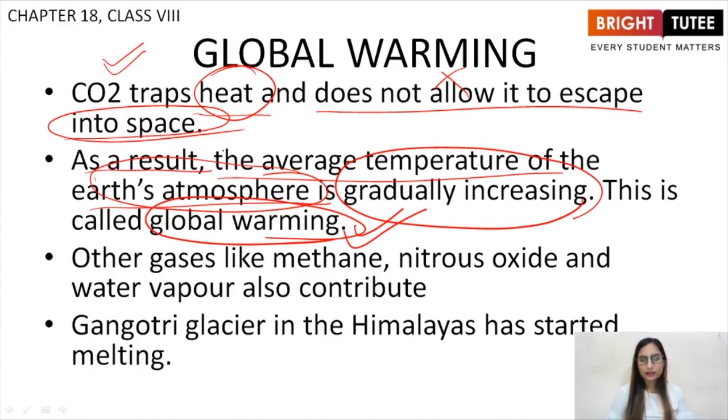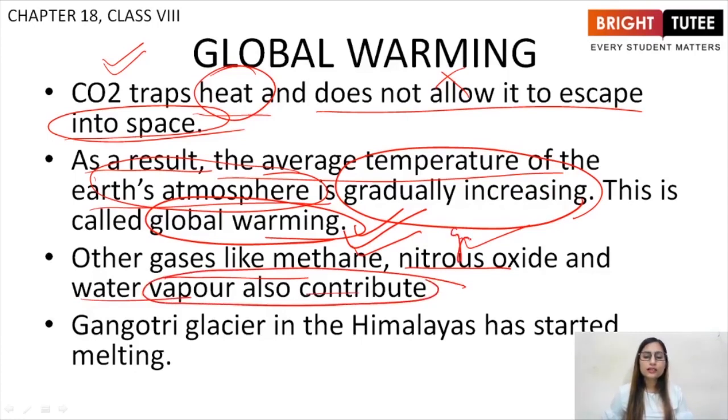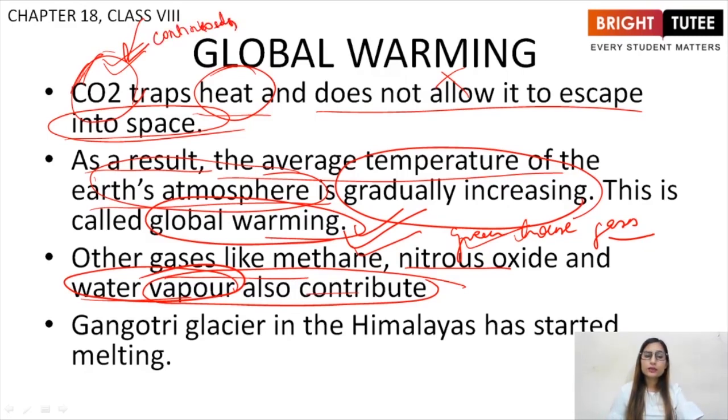Other gases like methane, nitrous oxide, and water vapor also contribute because all of these are greenhouse gases, right? Water vapor is also a greenhouse gas. So they are contributing to the increase in the temperature. But carbon dioxide traps excess heat and causes global warming because the volume of carbon dioxide is increasing continuously, daily, because we are decreasing the amount of trees present around us. We are not planting any new trees. We are carrying out deforestation.